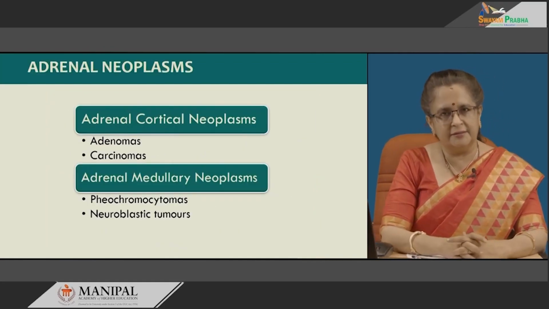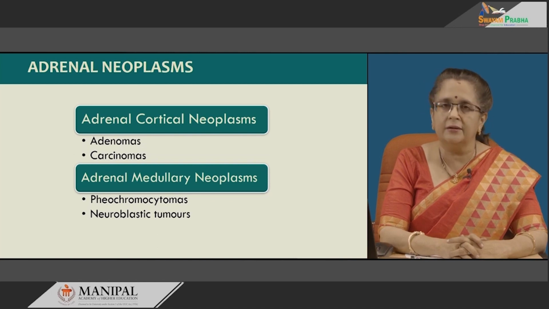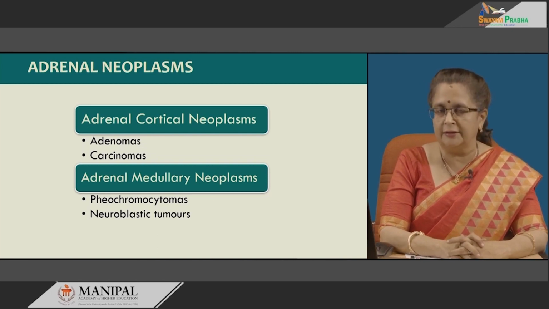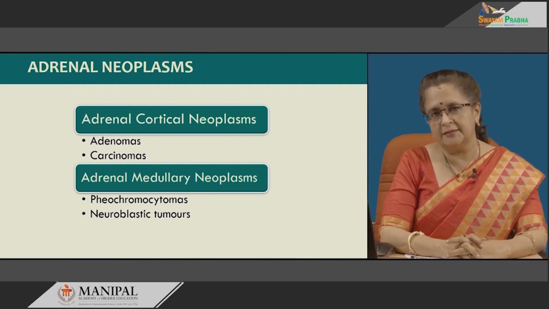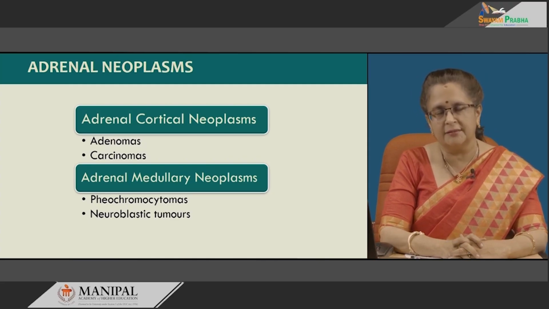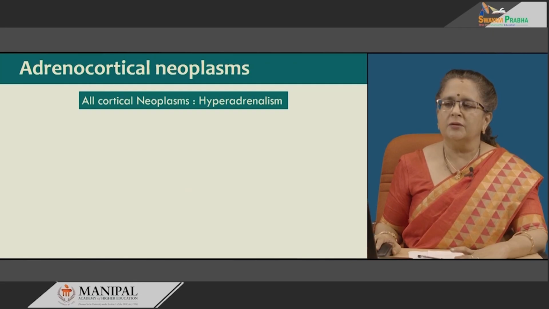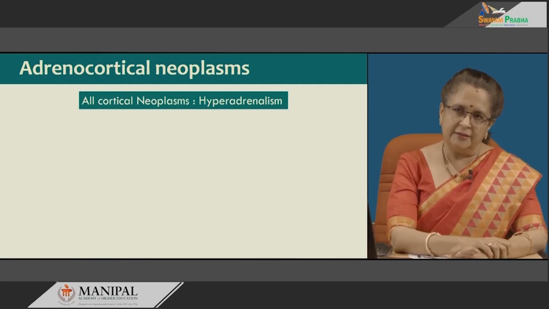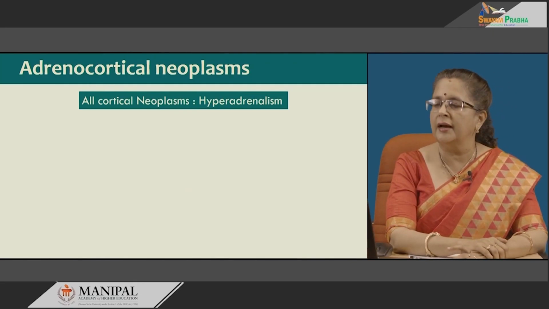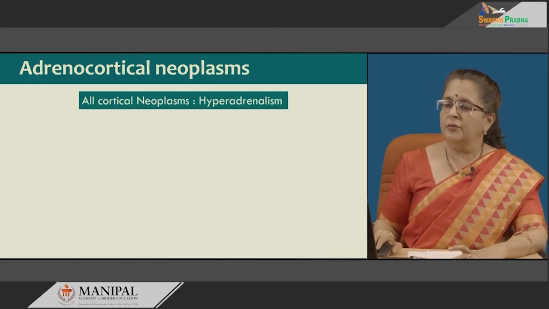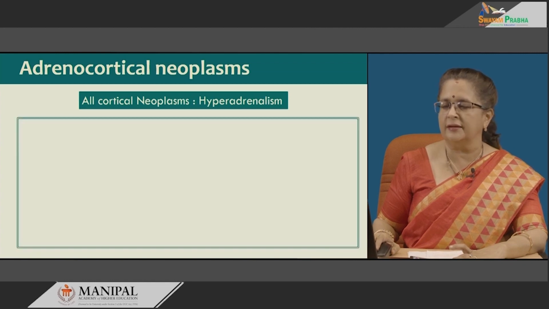So, adrenal neoplasms can be subdivided into adrenal cortical neoplasms and adrenal medullary neoplasms. Under the cortical neoplasms, we have both adenomas and carcinomas, whereas under medullary neoplasms, we have pheochromocytoma and neuroblastoma. Only pheochromocytoma would be dealt with today, besides both the adrenal cortical neoplasms. So, remember that adrenal cortical neoplasms, all of them give rise to hyperadrenalism. So, what exactly happens and what are the different types of this? Let us have a look at that.